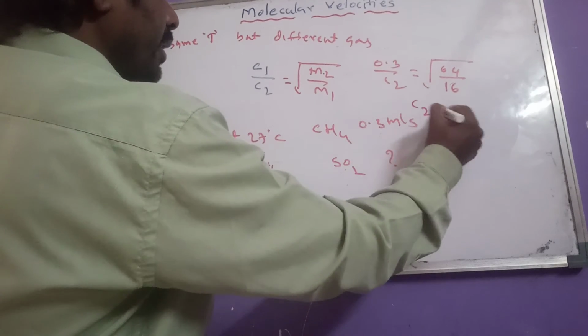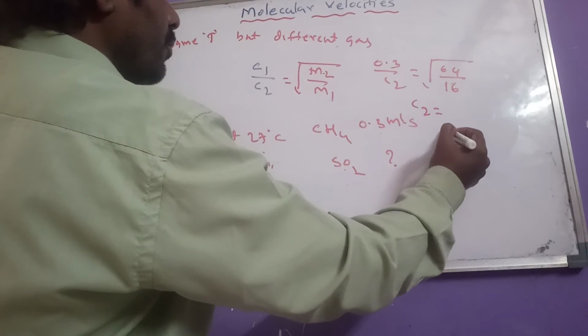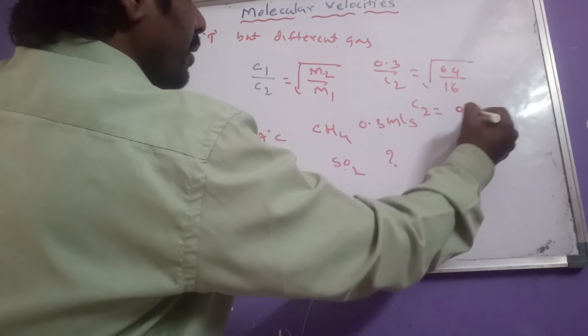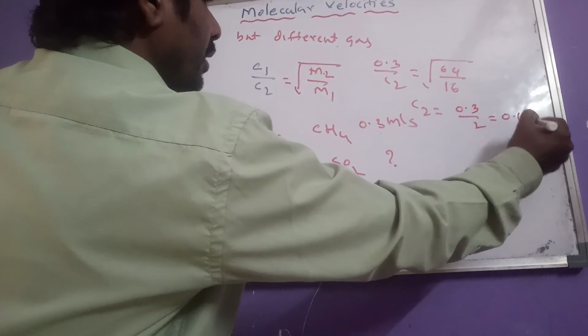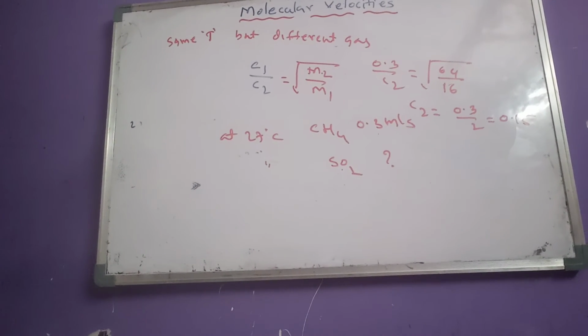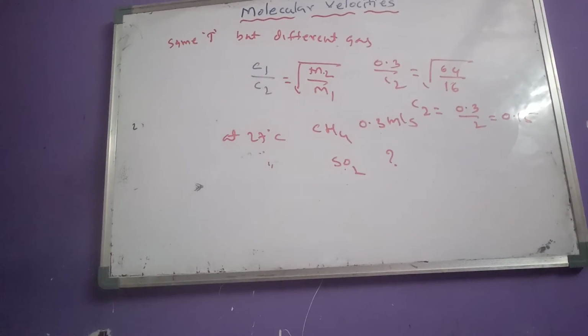So C2 equals 0.3 by 2, which is 0.15. Like that we calculate the velocity of the other gas.